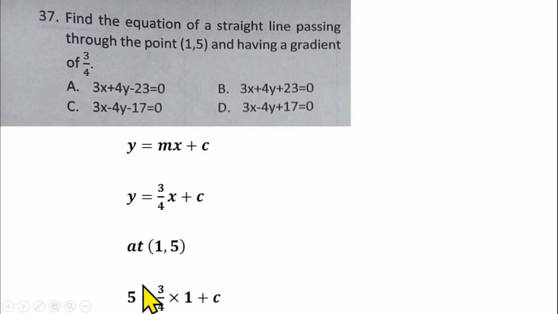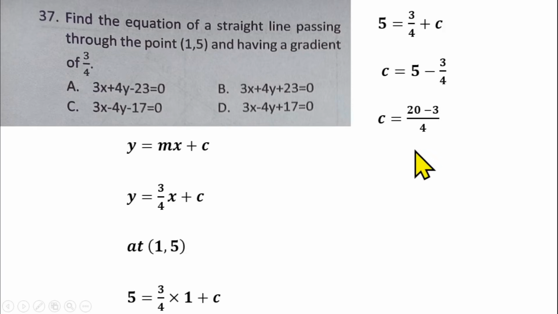So we can use that to find our c. We'll have 5 = 3/4 times 1 + c. That means 5 = 3/4 + c. Collect the like terms: c will be equal to 5 minus 3/4. Find the LCM here. We'll have c = (20 minus 3)/4. That will give us 17/4.